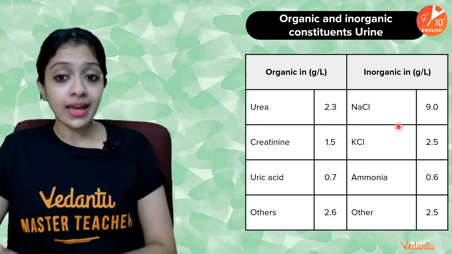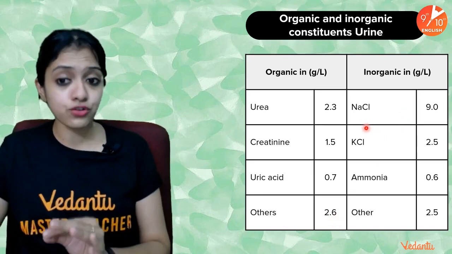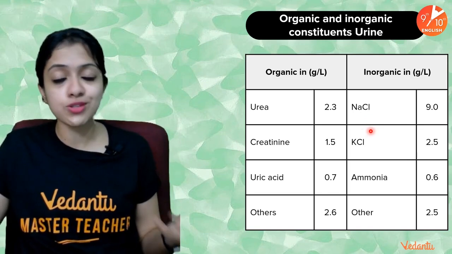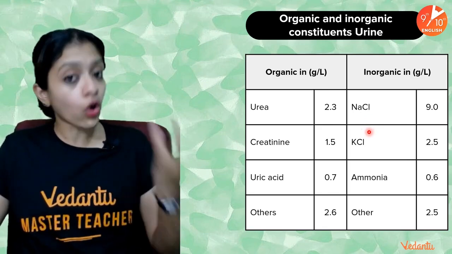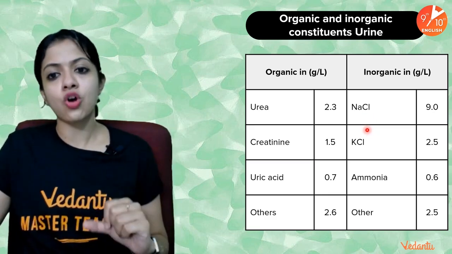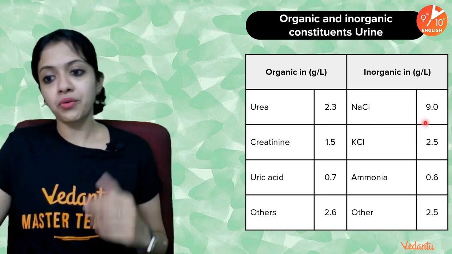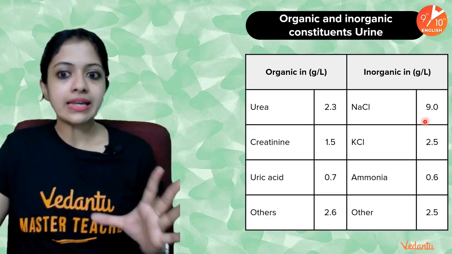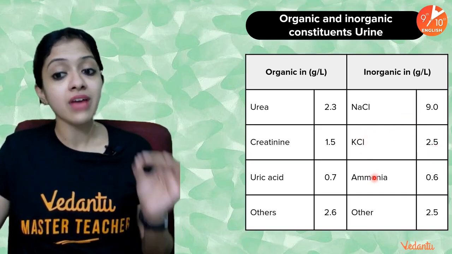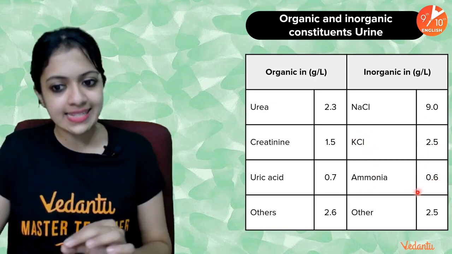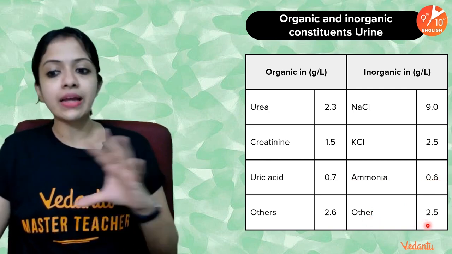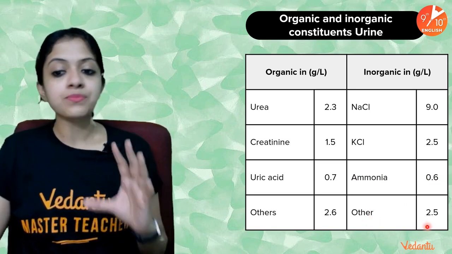As far as inorganic constituents are concerned, NaCl, of course, we know that there are plenty of salts that get eliminated along with water in urine. So NaCl is one important constituent of urine. Sodium chloride, as you know, is 9 grams per liter, in fact. And then potassium chloride, also a little bit of it, 2.5. Ammonia is 0.6, and other miscellaneous inorganic substances can add up to around 2.5 grams per liter.